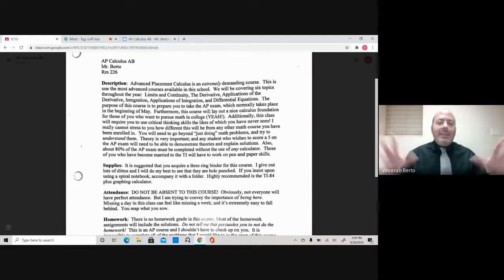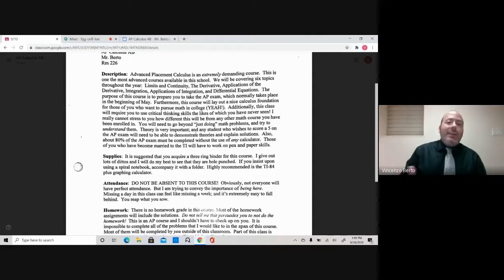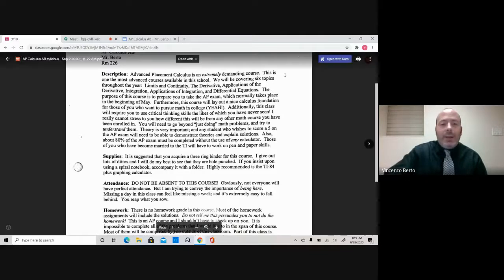But we actually get into things just as deep, so make no mistake, it's an extremely demanding course, as it says right here. Really, the main prep is obviously for the advanced placement exam, but for any calculus, any math that students want to do in the future, before you even start on a math degree, you have to, in most colleges, take calculus 1, 2, and 3. This is Calc 1 and half of Calc 2 in this course, okay? So it's a very intense course right here.